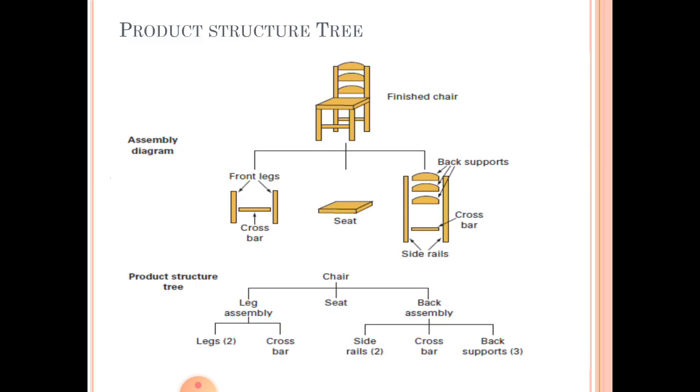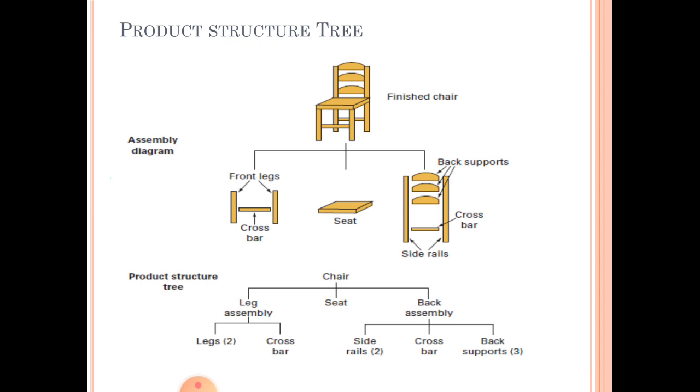For example, to assemble a chair, the product structure tree has the finished chair broken up into three major parts: one is front legs, second is seat, third is back supports. Next we have a product structure tree here. The chair is broken into leg assembly, seat, and back assembly. Using this one can see here we have legs 2, side rails required is 2 to manufacture one chair, back support required is 3 to manufacture a chair.